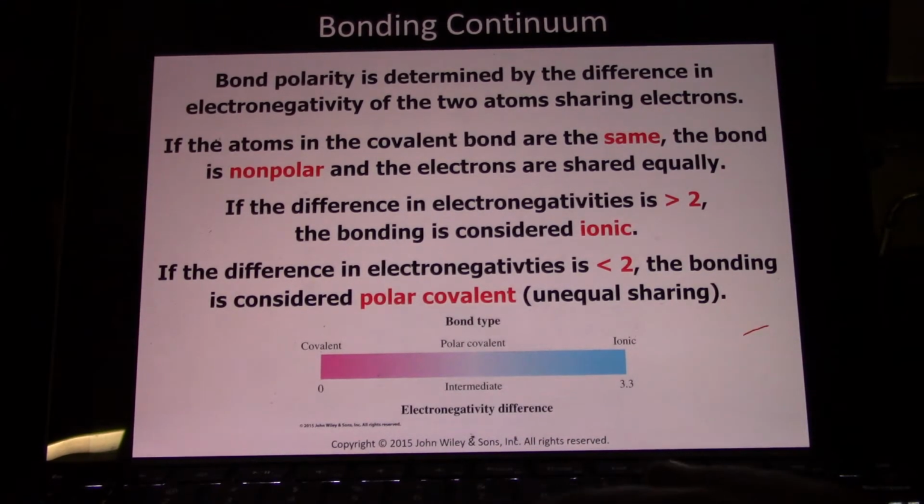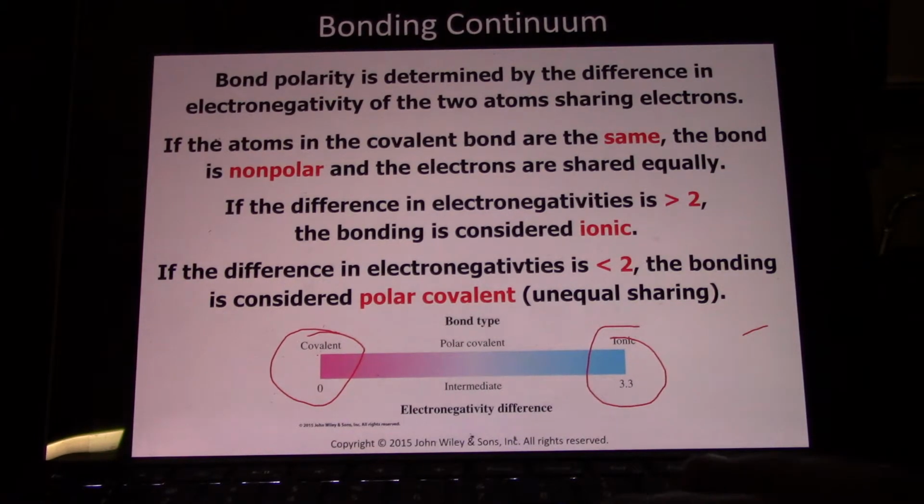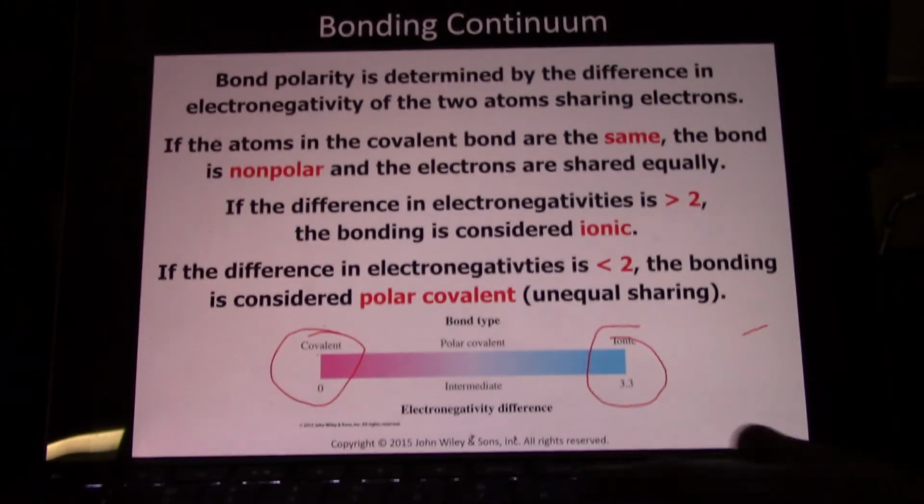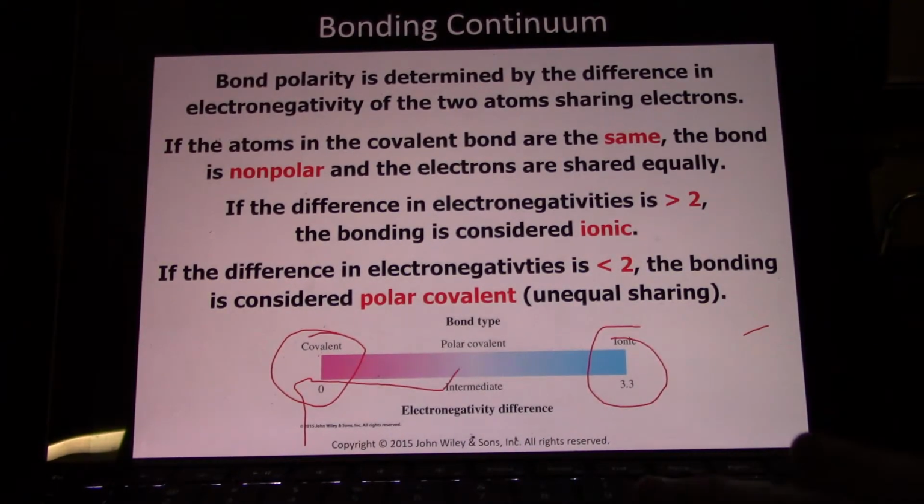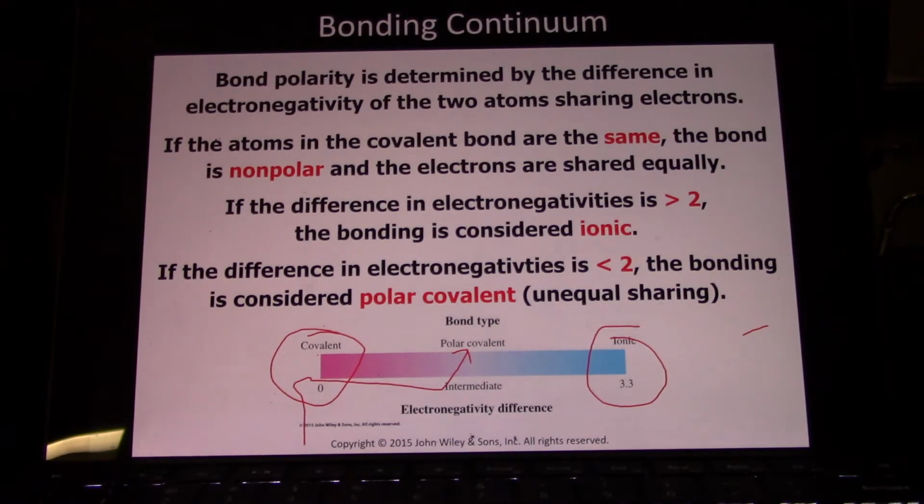So ionic bonds are always a metal and a nonmetal. Covalent bonds, you have 2 nonmetals, or a nonmetal and a metalloid, and the electronegativity difference between the 2 is less than 0.5. If the electronegativity difference is 0.5 or greater, we have a polar covalent bond, and we do have partial charges.